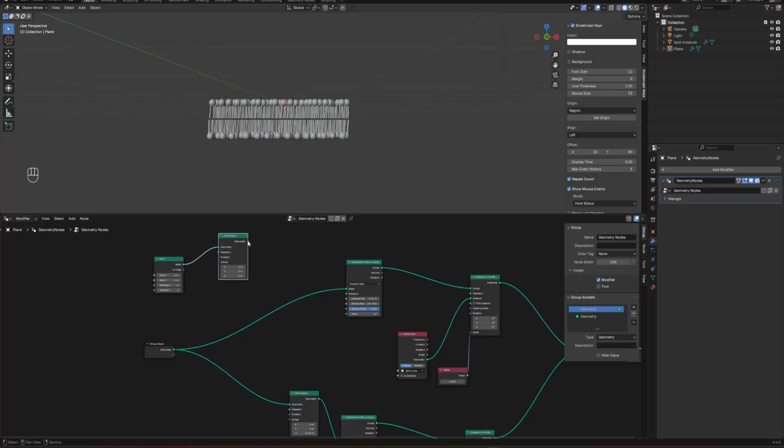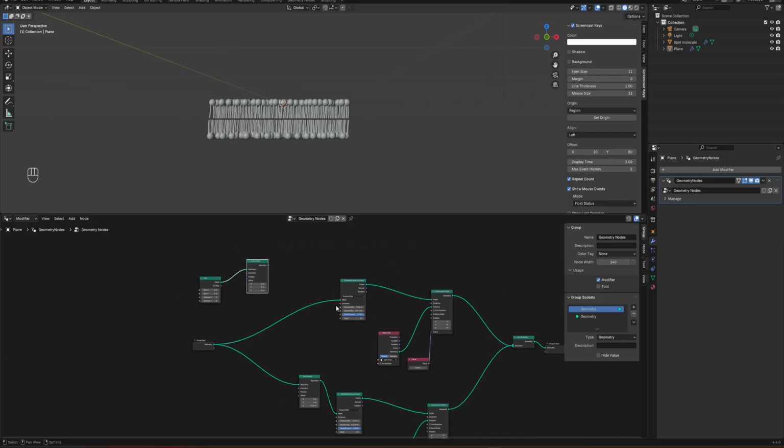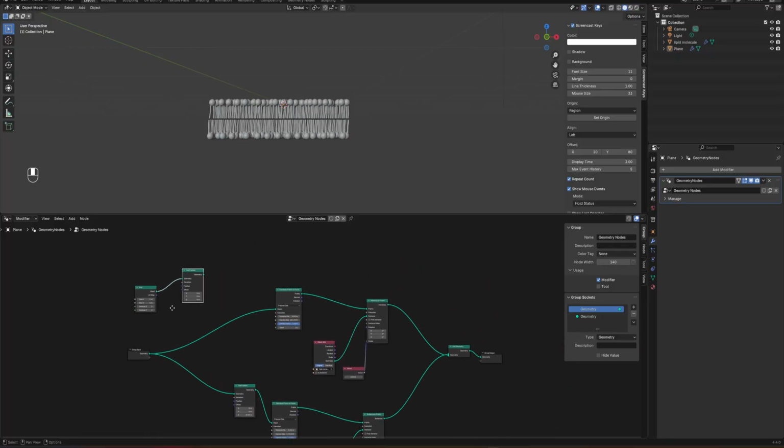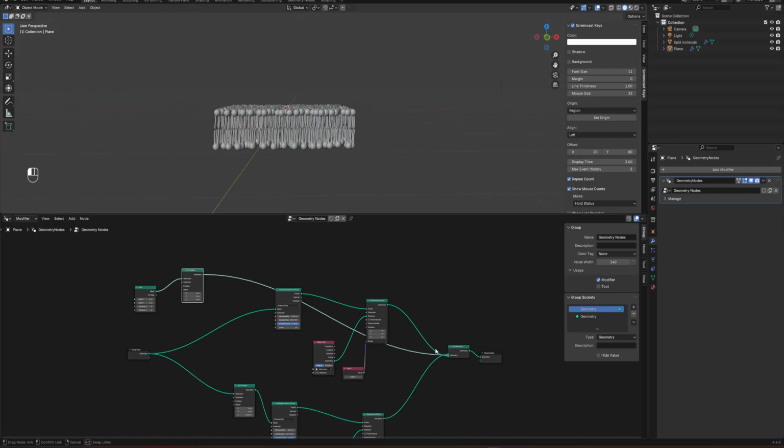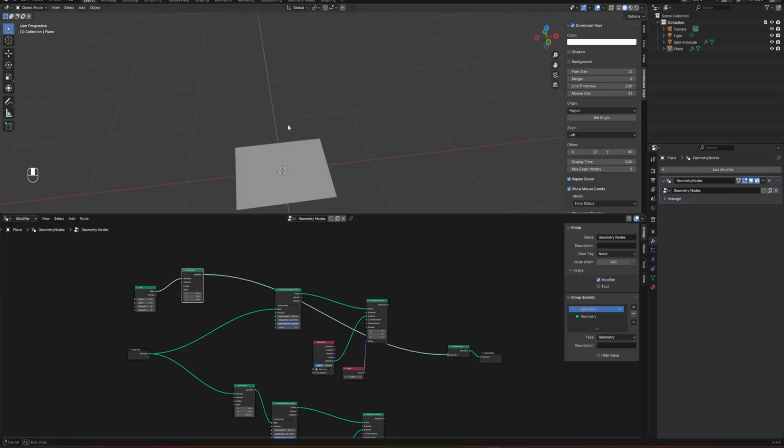Okay. And then this geometry can be referenced into both of these, because we don't need any more, because we already have a grid. Just to show you the grid, I can connect this into join geometry, and disconnect these two first, and then connect this one to the join geometry, and you can see this grid.